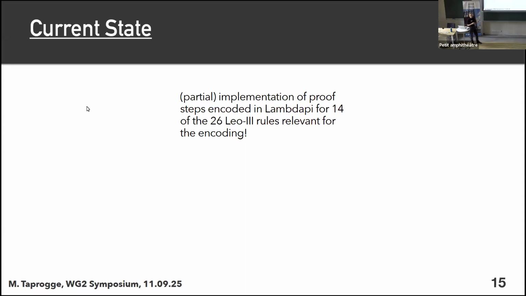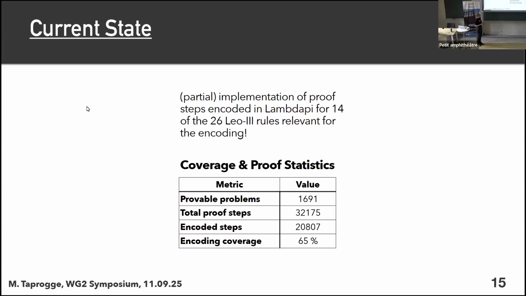And when we take this implementation and run it on a benchmark, here we use the higher-order problems of the TPTP library that we were able to solve within a 60-second time limit, then we could already encode basically 65% of the steps in the proofs. This is the metric that we're using here. We just count the number of steps that we can already verify versus the number of steps that we had in total in our proofs.